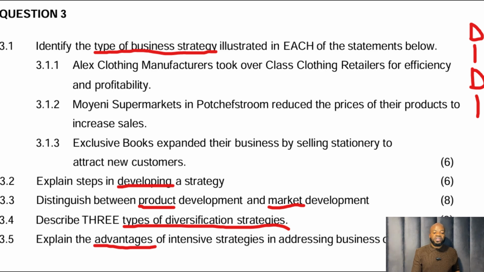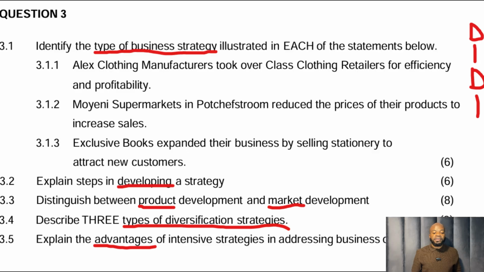Alex Clothing Manufacturers took over Class Clothing Retailers for efficiency and profitability. So they took over another business. Which strategy involves taking over another business? To take over, to combine, that is to integrate. So that is an integration strategy. Moyeni supermarkets in Potchefstroom reduced the prices of their products to increase sales. This is a growth strategy. They want to increase sales, they want to grow. So wherever you have a growth strategy, there are intensive strategies.